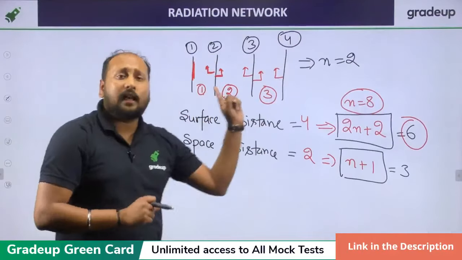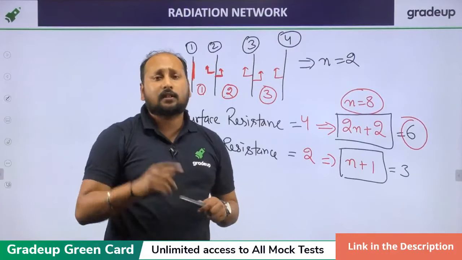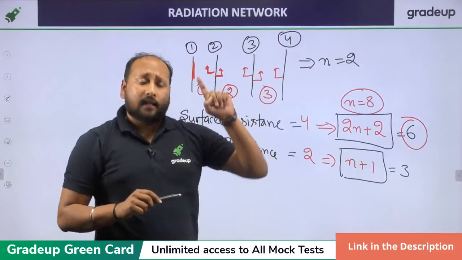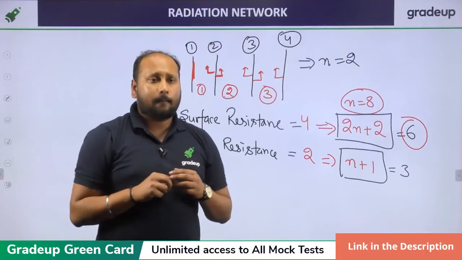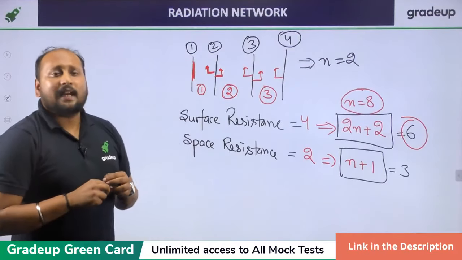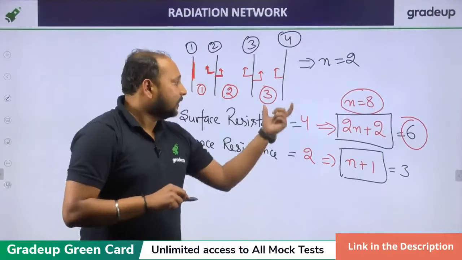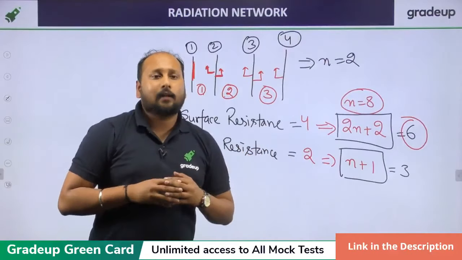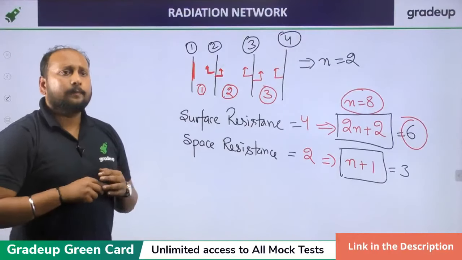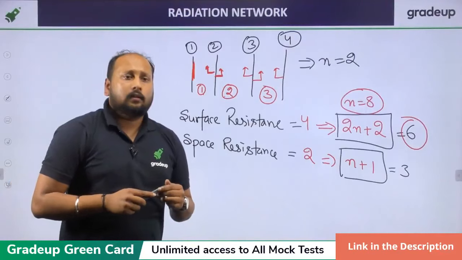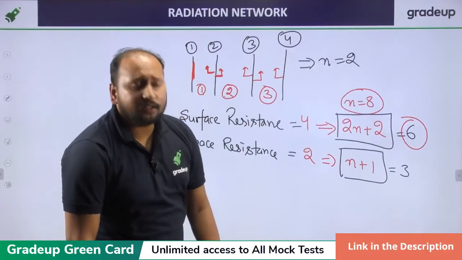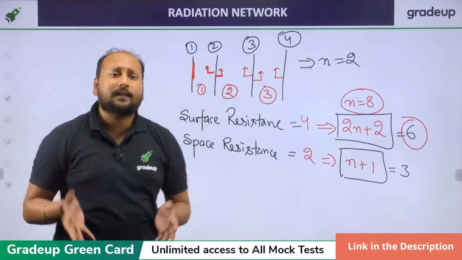But if I talk about the last portion, which is radiation shielding, which is Q by n plus 1, that is only applicable if all the plates have the same emissivity. Clear? If all the plates have the same emissivity, then only that formula is directly applicable. Understood? Any doubt in this? Because I have given this radiation topic in a very short and crisp manner.